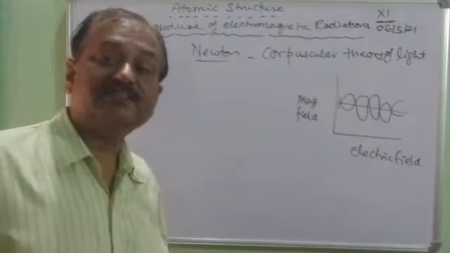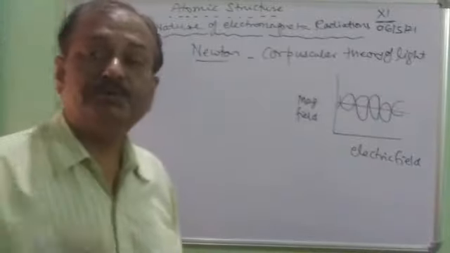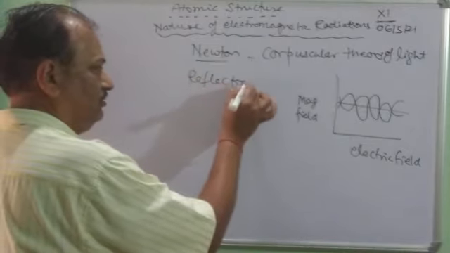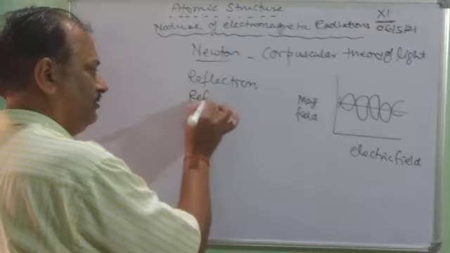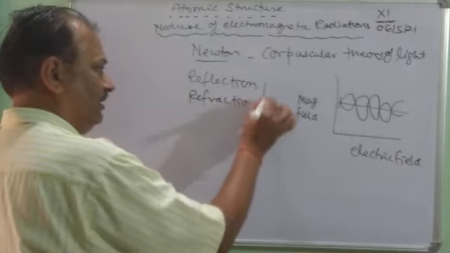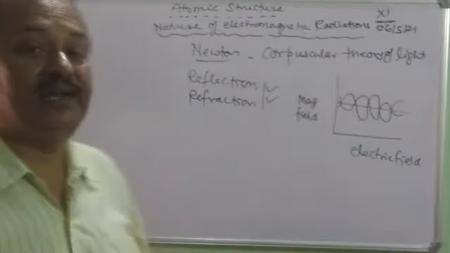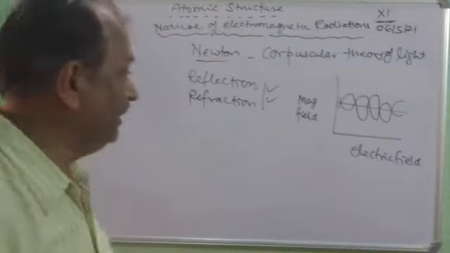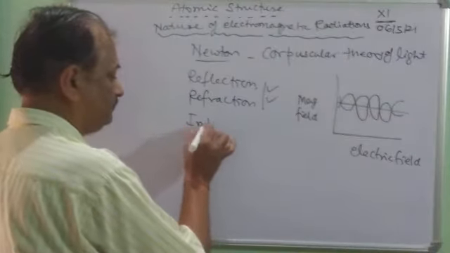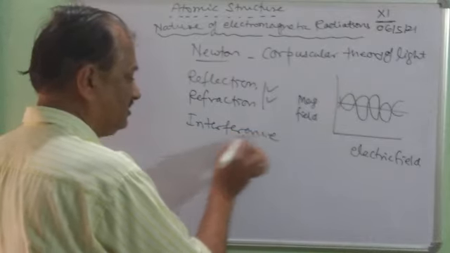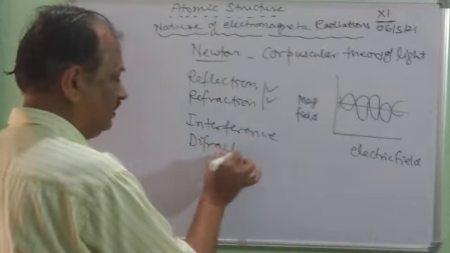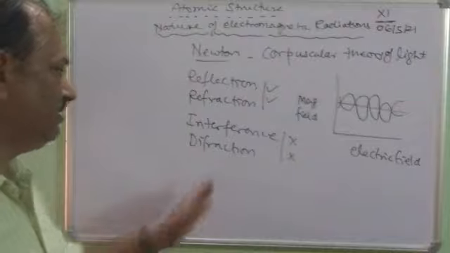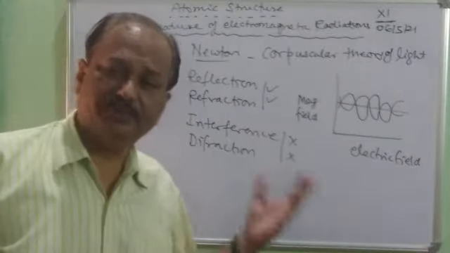So Newton was able to explain the simple property of light, reflection, and he was able to explain this reflection as well as refraction. But he was unable to explain some more properties of light, and they are interference and diffraction. So these were not explained by Newton.